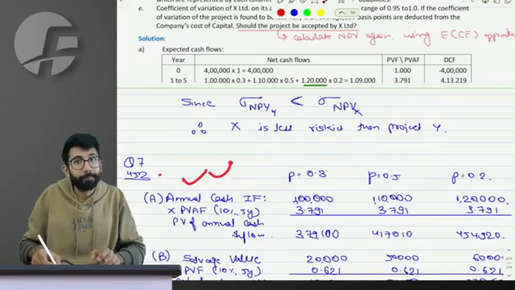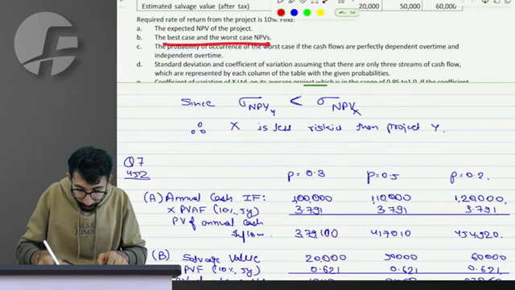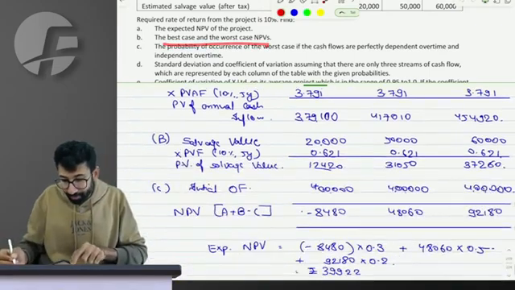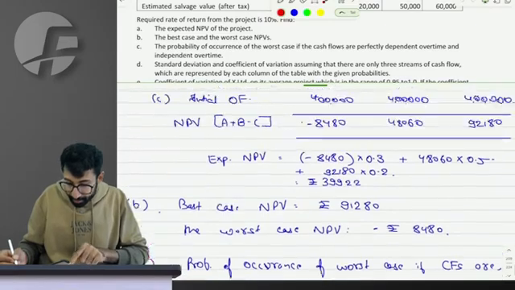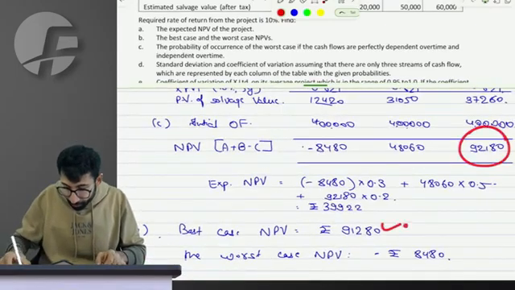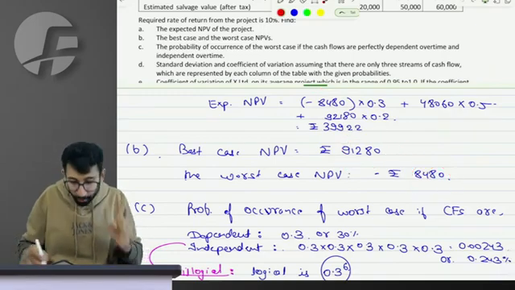But this one is preferred whenever it is scenario analysis. This is preferred. Cool. Next, sir, they ask you what is the best and the worst case NPV. Are you observing? We can directly tell them now which is the best and which is the worst. Sir, best is 92,180, worst is 8,480. Without additional effort, this job gets done.